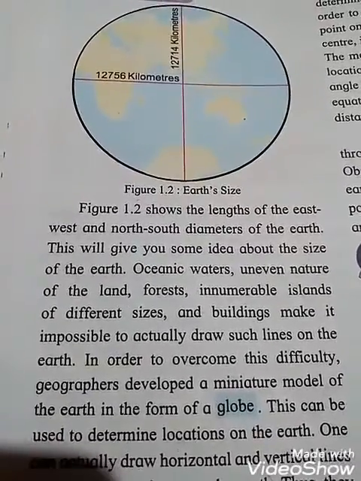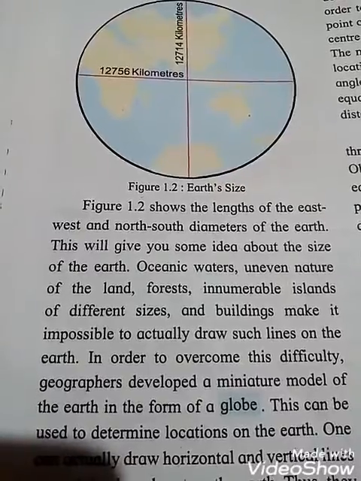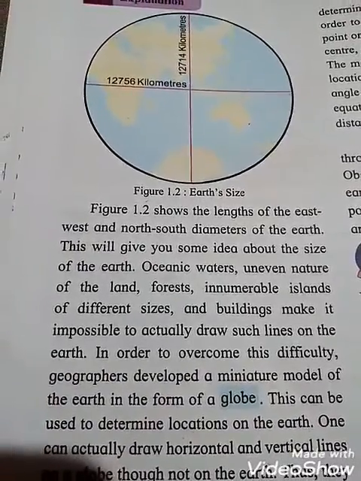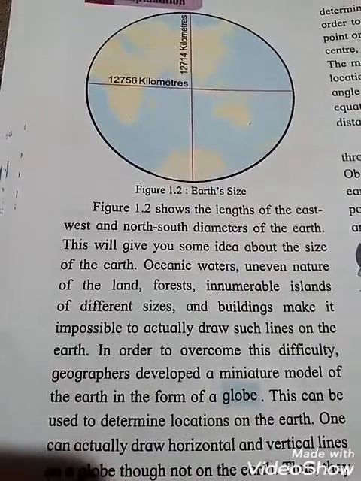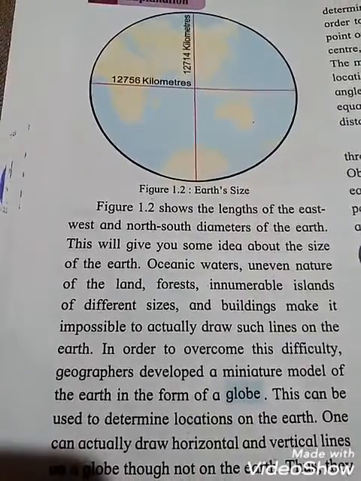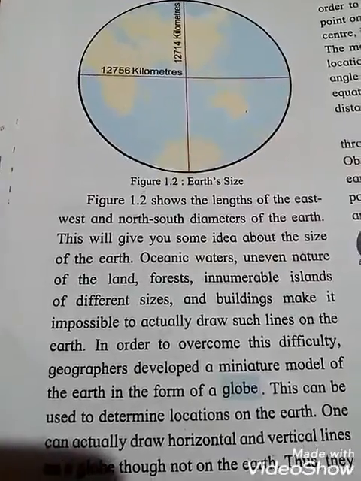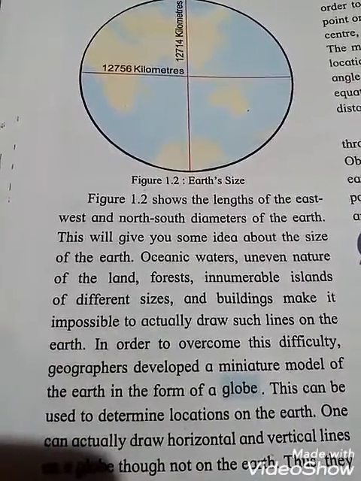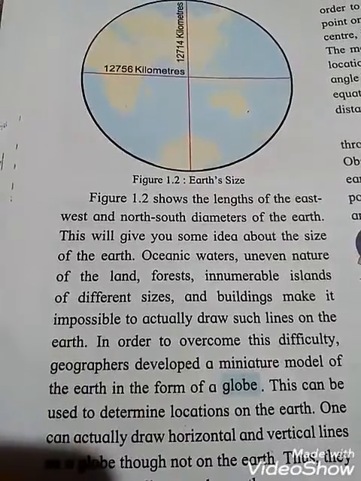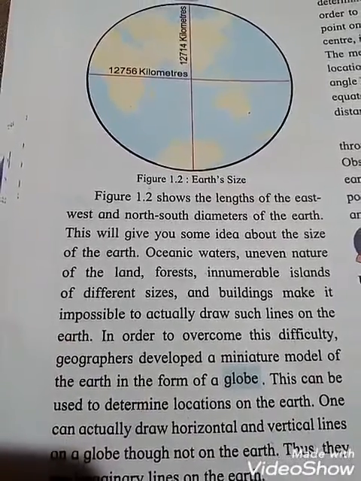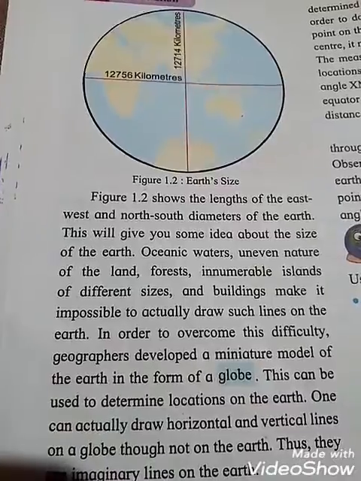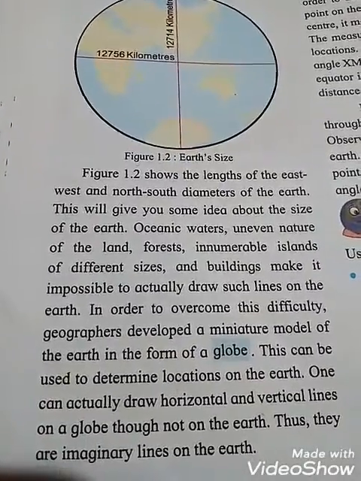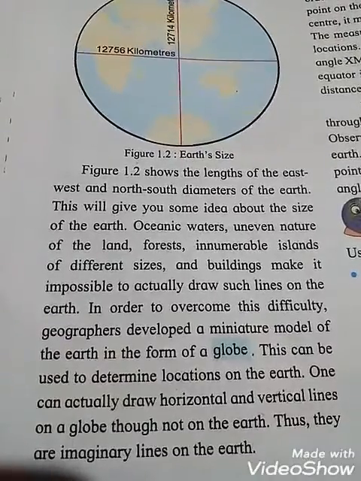In order to overcome these difficulties, geographers developed a miniature model of the earth in the form of a globe. Miniature means what, students? Very small. This can be used to determine location on the earth. One can actually draw horizontal and vertical lines on a globe, though not on the earth.